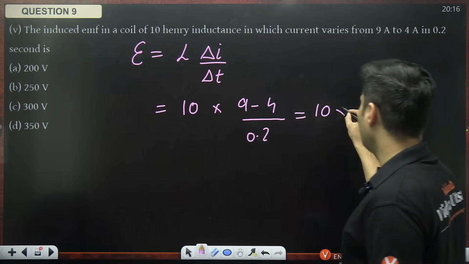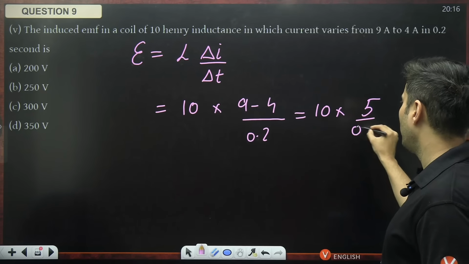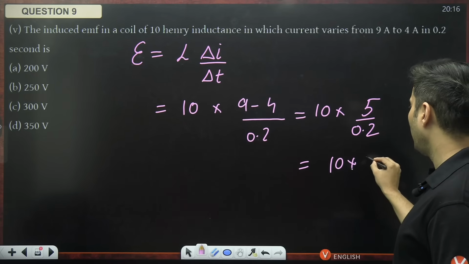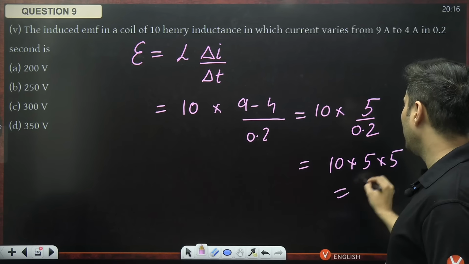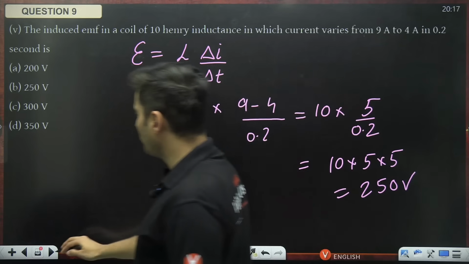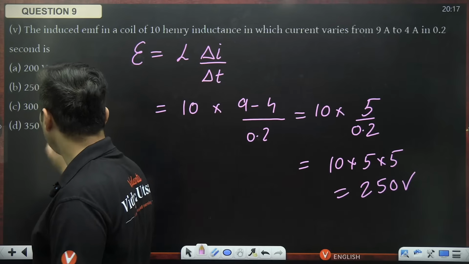So 10 multiplied by (9 minus 4) is 5, divided by 0.2. Okay, 0.2 is 1 by 5. So 10 multiplied by 5 multiplied by 5, 25. So 250 volts. So 250 volts is option B, should be the right answer, guys.